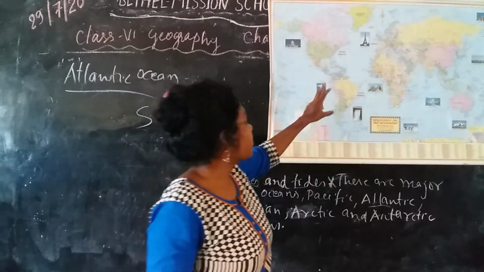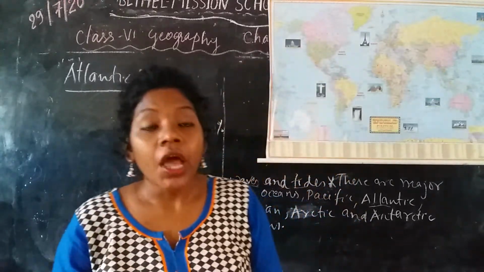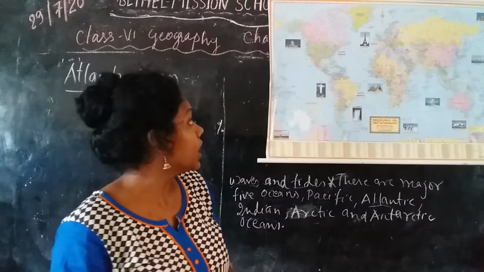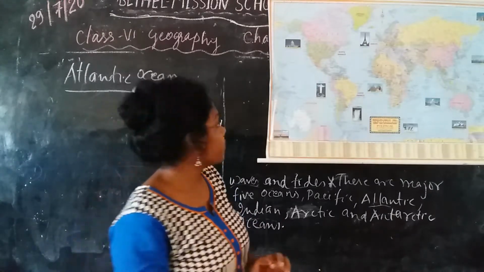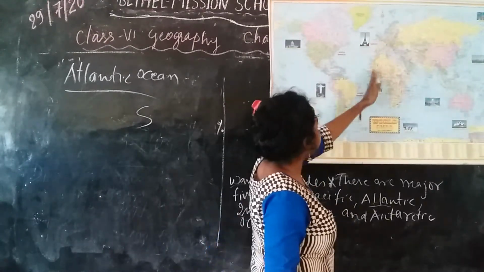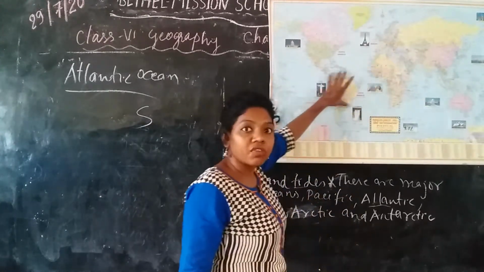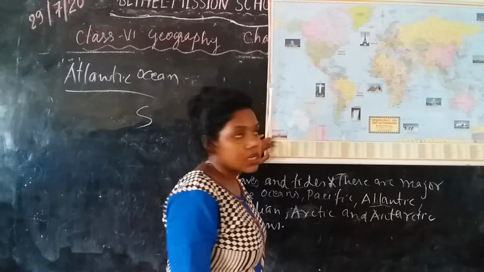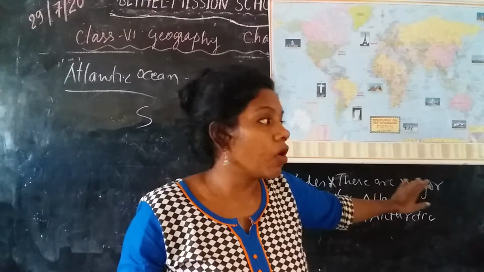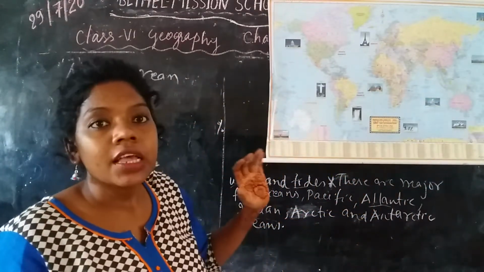This ocean is one of the busiest oceans of the world because it is famous for trade and commerce. It is situated in between the major continents of the world, Europe, Africa, North America and South America, and these continents are famous for trade and commerce. It contains a large number of ports, so it is very easy to transport various goods and services.